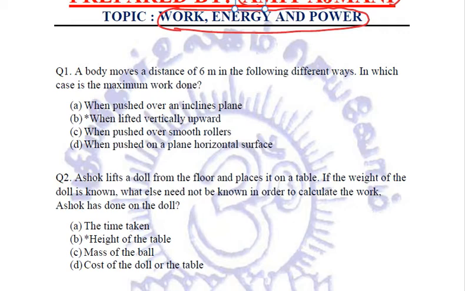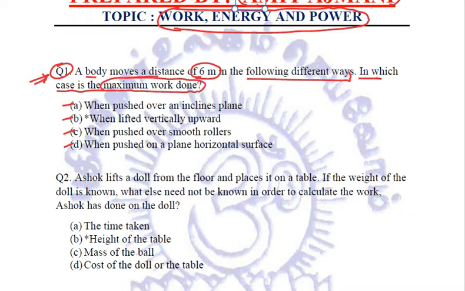The very first question: a body moves a distance of 6 meters in the following different ways, A, B, C, D. In which case is the maximum work done? Let us first see the options.